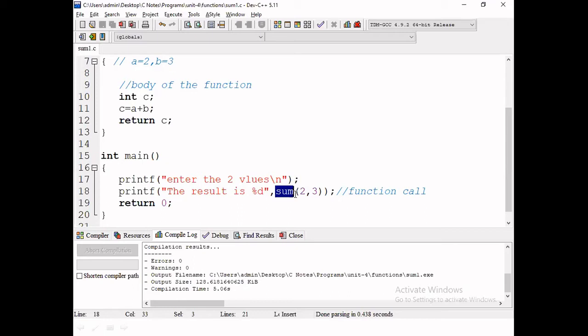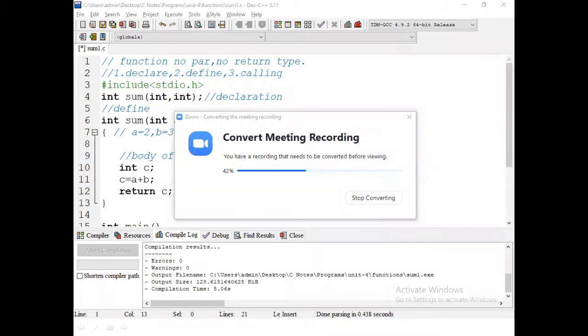How many parameters do we pass? Two parameters. Suppose you pass floating values: one instruction is given, already declared as integer, but I am giving a float, so we must follow it.